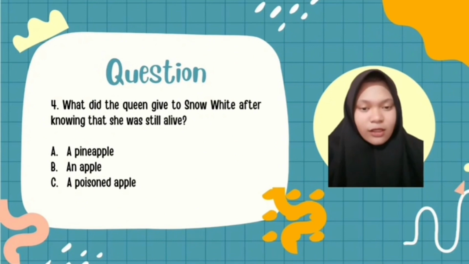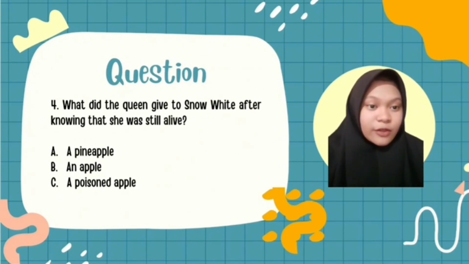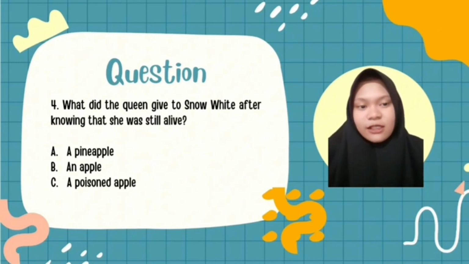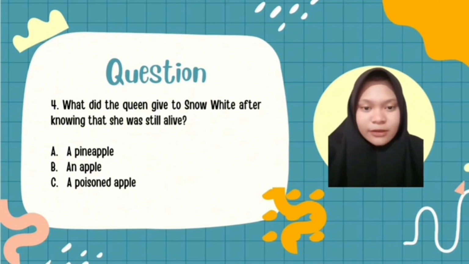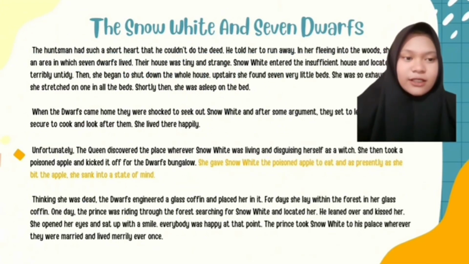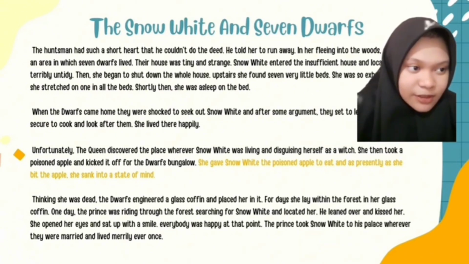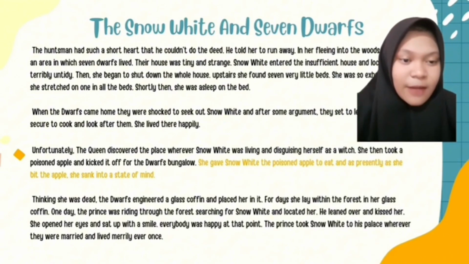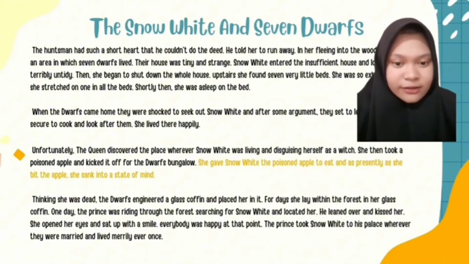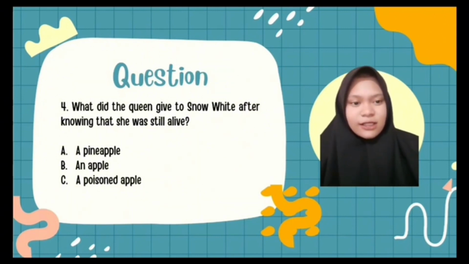Okay, the next question is, what did the queen give to Snow White after knowing that she was still alive? A. A pineapple. B. An apple. C. A poisoned apple. Let's find the answer in the text. The answer for this question is on the sixth paragraph and the last sentence. She gave Snow White the poisoned apple to eat, and as soon as she bit the apple, she sank into a state of sleep. So, from this sentence, we know that the answer for this question is C, a poisoned apple.